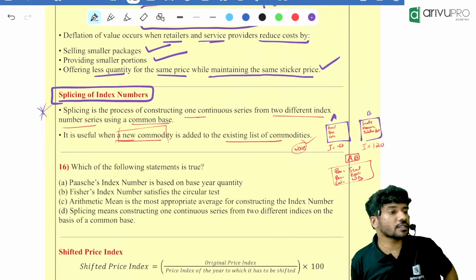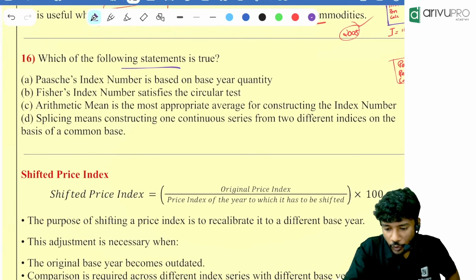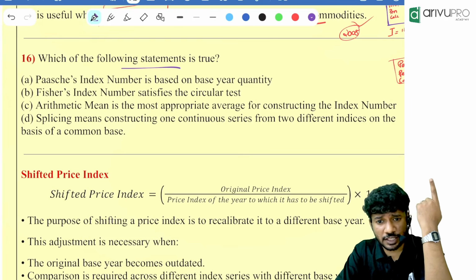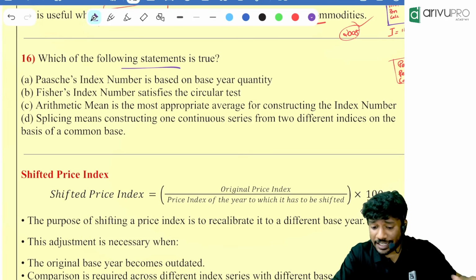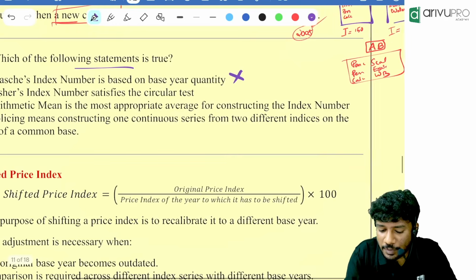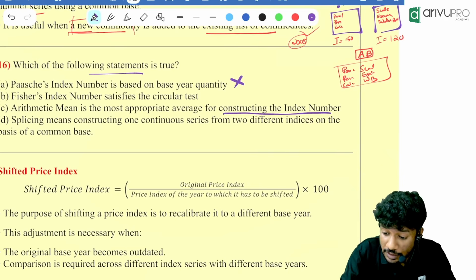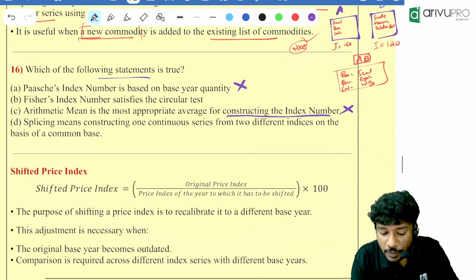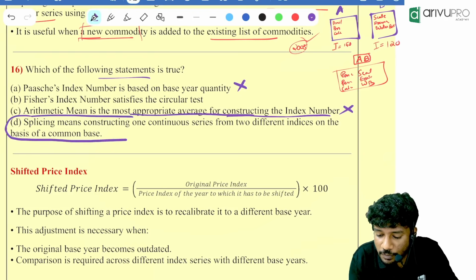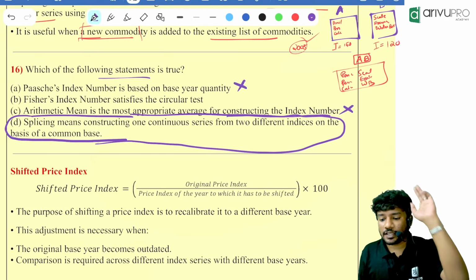There was a question based on this in the past. Which of the following statements is true? Paasche index number is based on base year quantity. Is it? No, Paasche is based on current year quantity, so that is wrong. Fisher we will talk about later. Arithmetic mean is the most appropriate average for constructing index numbers. Is it geometric mean? That is also wrong. Splicing means constructing one continuous series from two different indices on a common base. That is what splicing means.